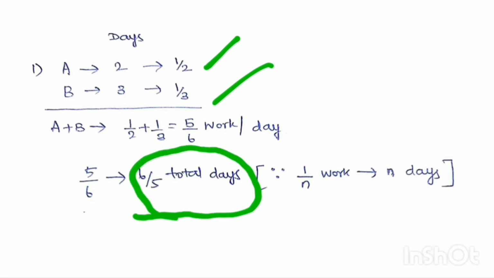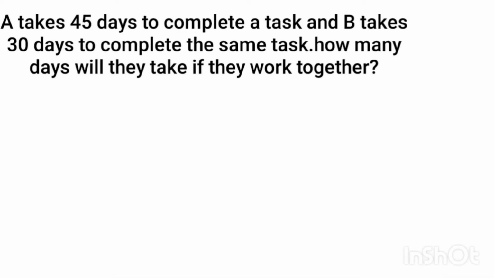The second question is, A takes 45 days to complete a task and B takes 30 days to complete the same task. How many days will they take if they work together?